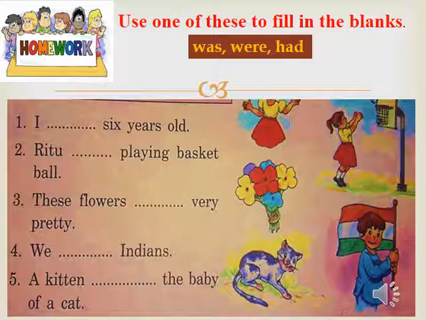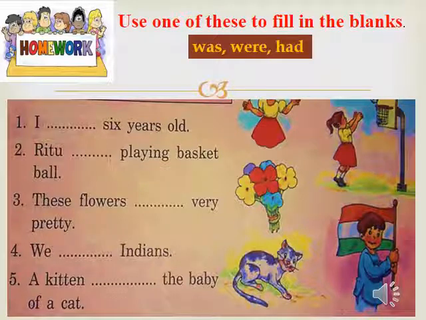This is your assignment. This is your homework. You have to do it individually on the basis of this video. Use one of these to fill in the blanks. This is your box. Choose the correct word from the box and write it in the sentence. Fill in the blank. See the first one. I blank 6 years old. What will come?